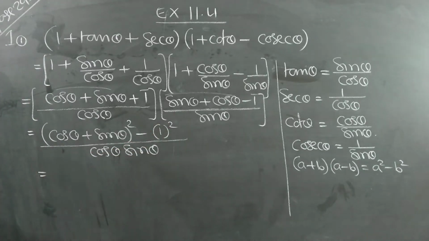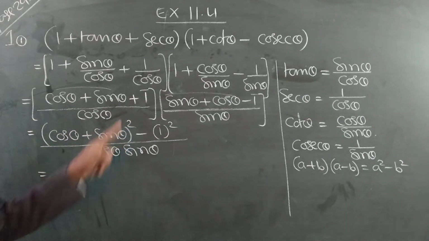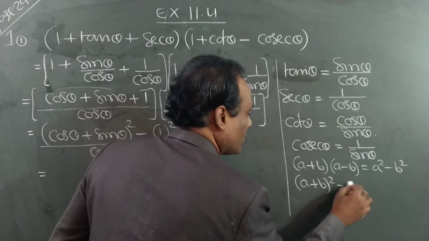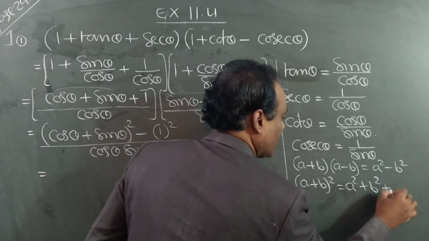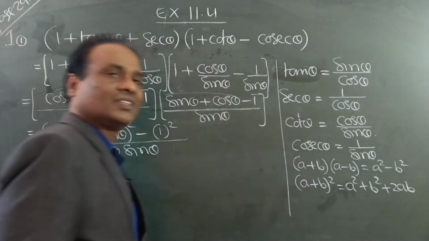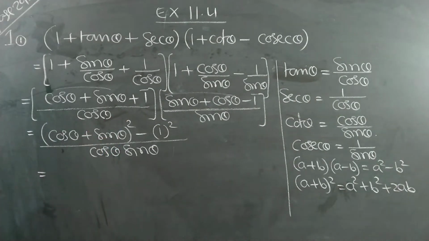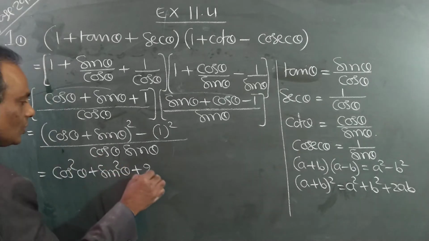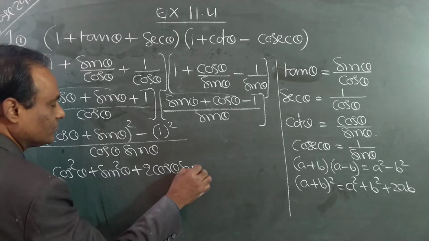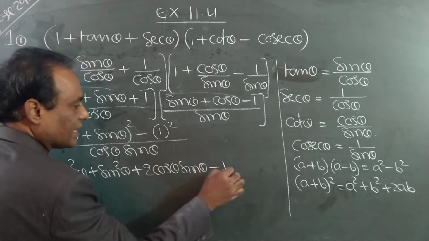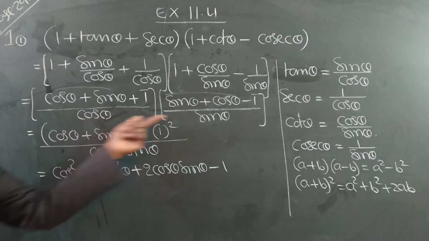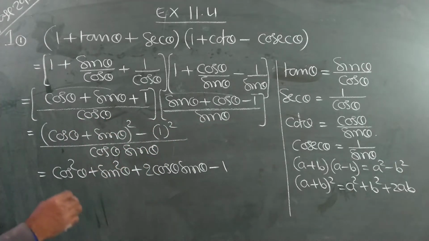Now, the A plus B whole square formula: A square plus B square plus 2AB. A plus B whole square is A square plus B square plus 2AB, minus 1 square is 1. This cos theta into sin theta, cos theta sin theta. Cos theta into sin theta is cos theta into sin theta. Same.